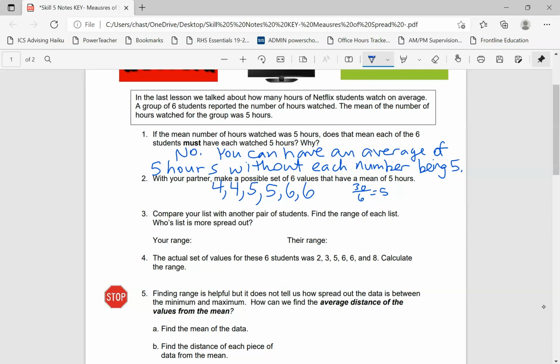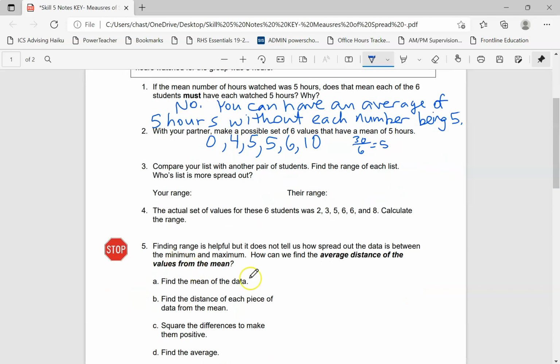So a couple examples there. You would just come up with a list of values. You could get really extreme if you wanted. Maybe one person watched 0 hours, one person watched 10 hours. So like maybe this person 0 and this person 10. And if you add those up, 10, 20, 30, you still have 30 over 6, which gives you 5. So a lot of different ways you could do that.